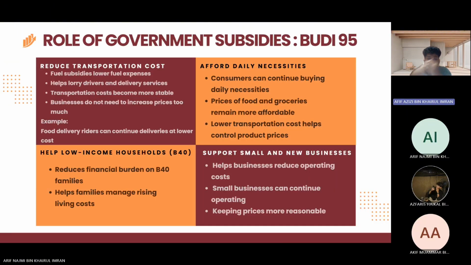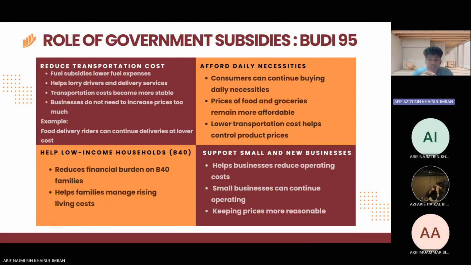Firstly, Budi 95 helps reduce transportation costs. Many businesses rely on transportation to deliver goods and services. When fuel prices increase due to global issues such as the West Asia conflict, lorry drivers, delivery riders and public transport operators need to spend more money on fuel. Because of this, businesses may increase product prices to cover their higher costs.